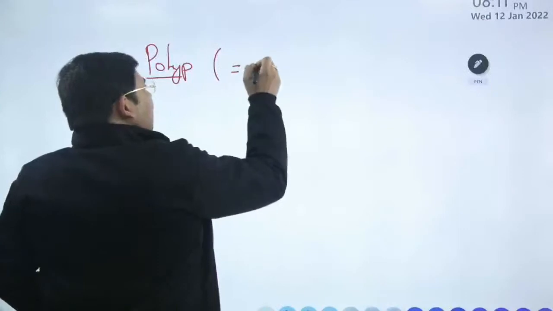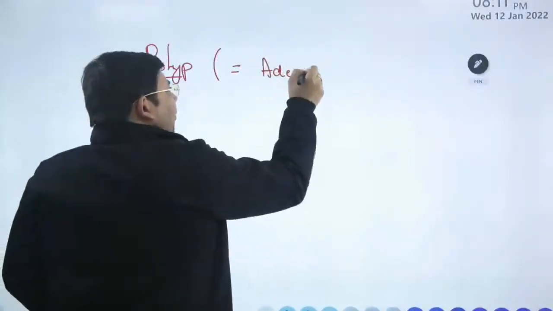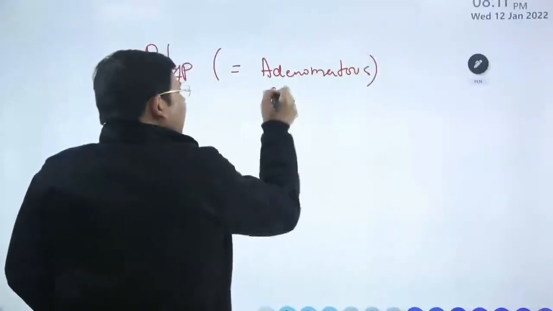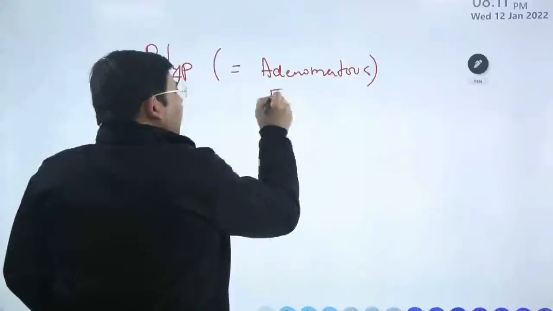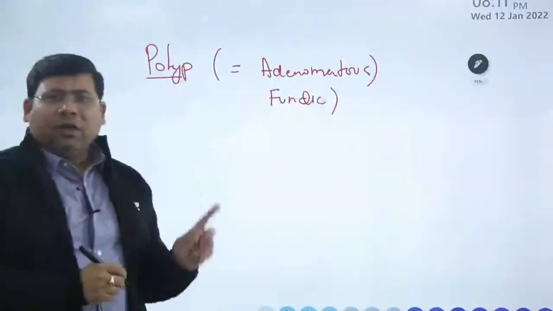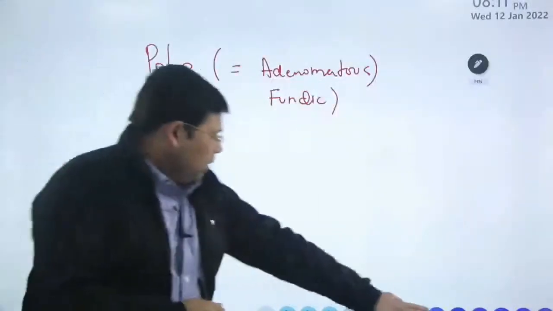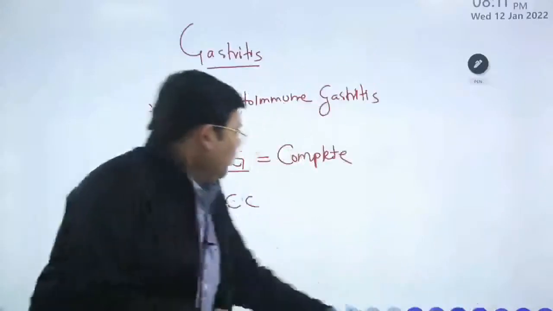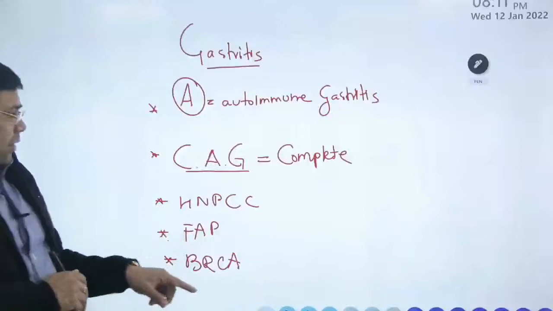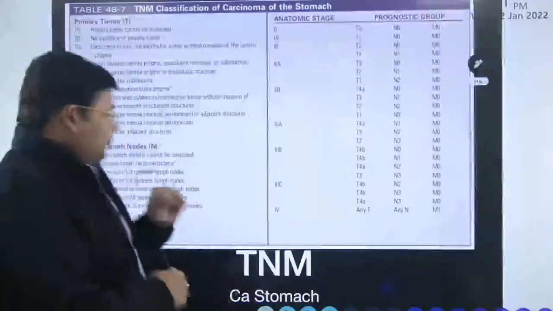We have the adenomatous polyp and we have the fundic polyp. So adenomatous polyp and fundic polyps are the polyps which are actually responsible for malignancy. So we have seen the polyps, we have seen the gastritis, we have seen HNPCC, we have seen FAP, we have seen BRCA. Let us try to understand more important things.